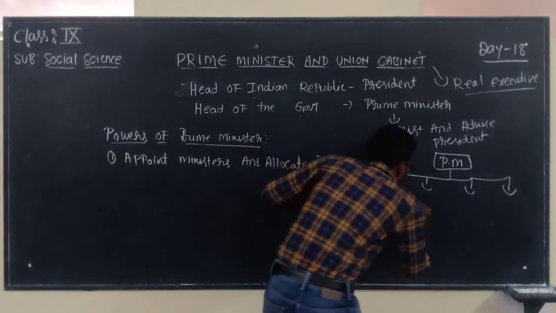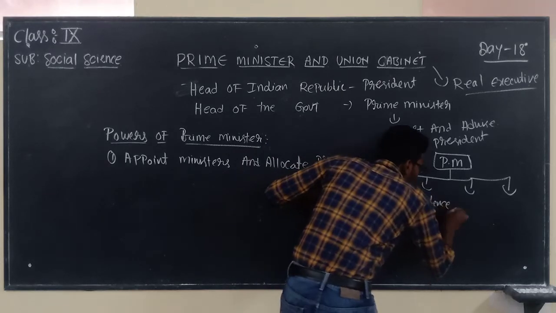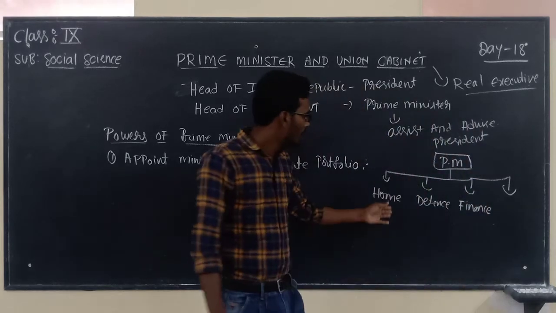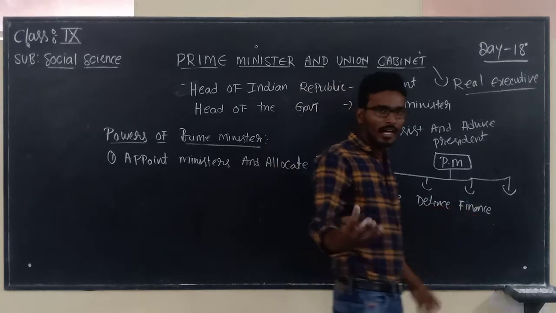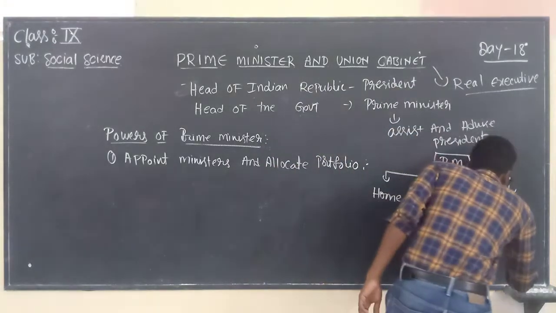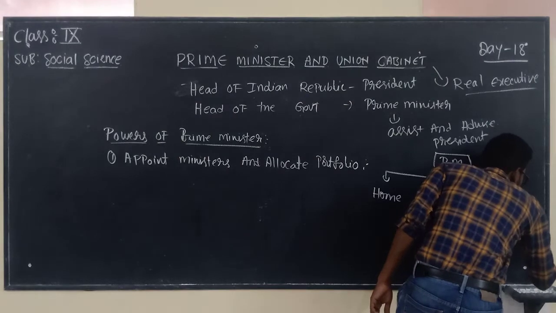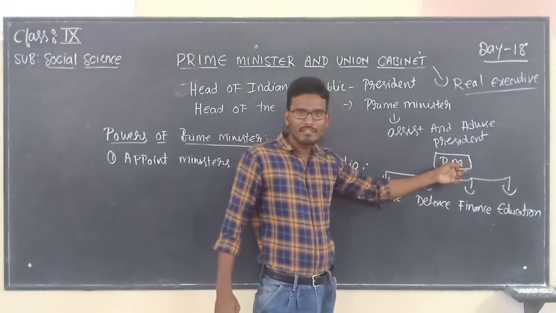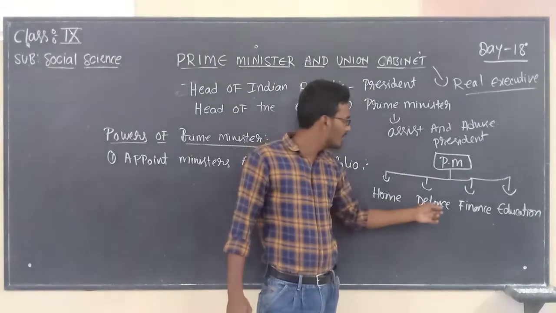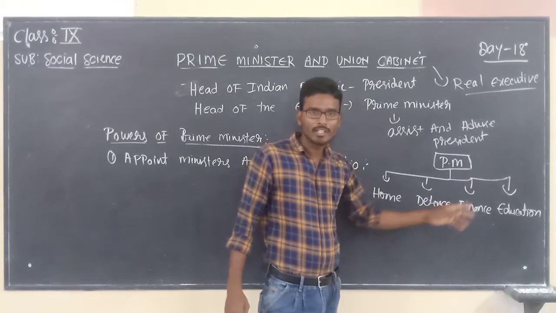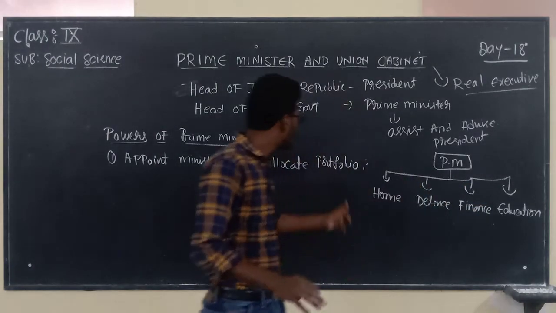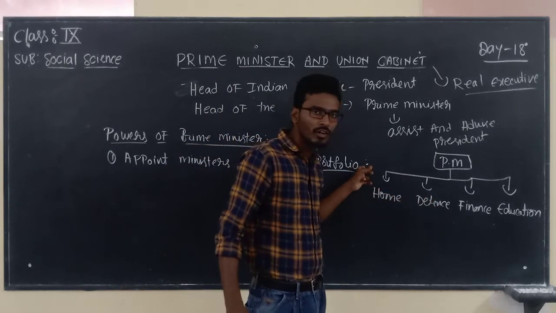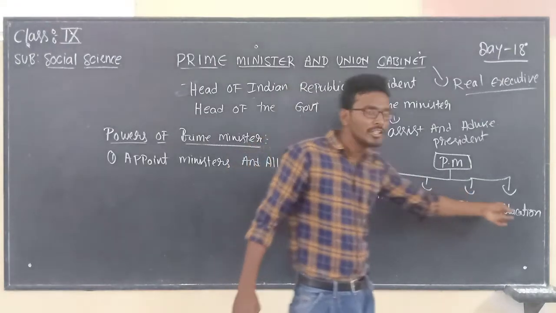Let us take an example: Home Minister, Defense, Finance, and one more we can take, Education. This is what we can consider as a cabinet. Under the Prime Minister different cabinets will be there, right? Home Minister will be there, Defense Minister will be there, Finance Minister, Education Minister. Each and every wing is known as a portfolio. Example, Home is a portfolio, Defense Ministry is a portfolio, Finance Ministry is a portfolio, and Education Ministry is a portfolio.